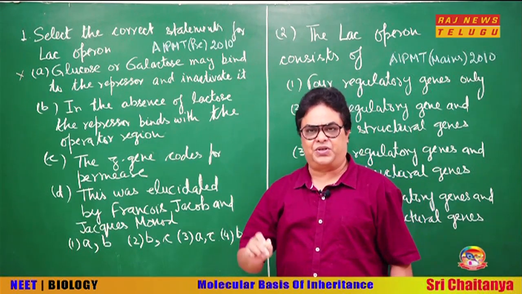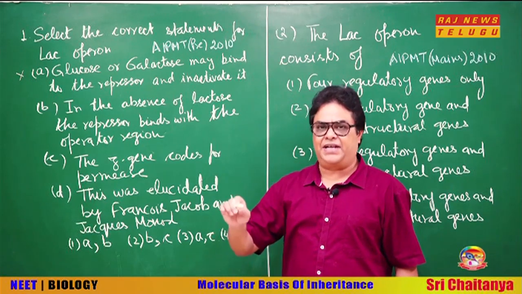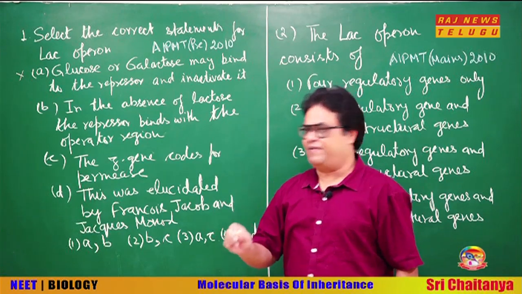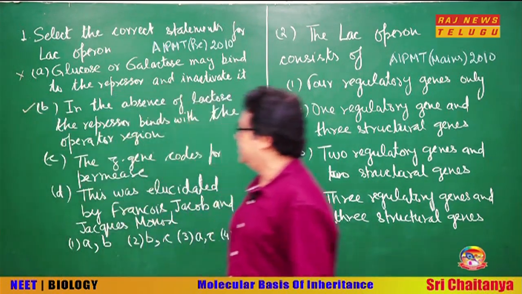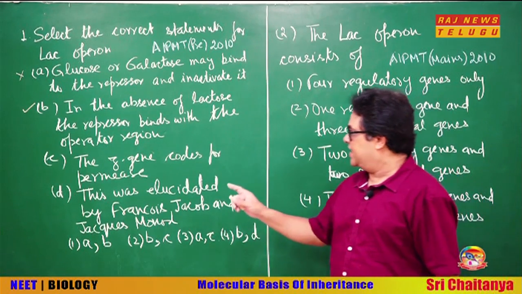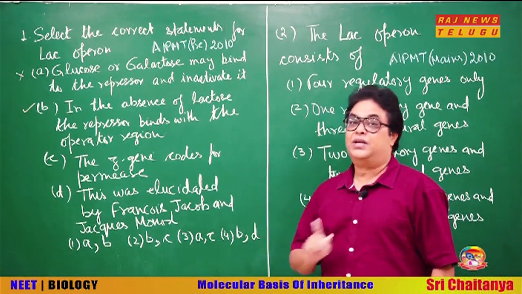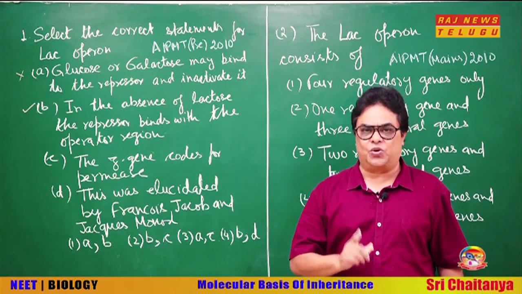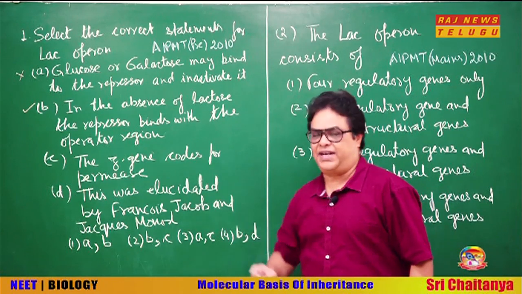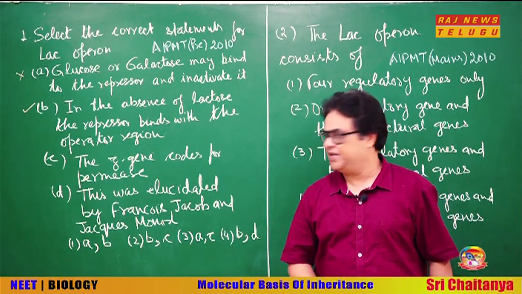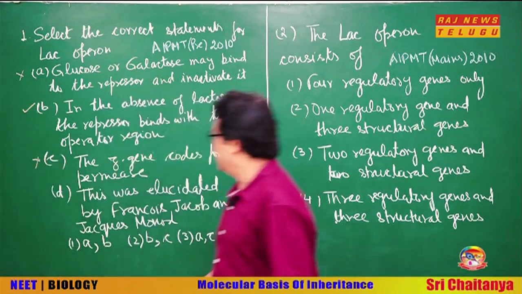When lactose is not present, the repressor produced by the gene I binds to the operator and prevents transcription. So this statement is correct. Next, C. The Z gene codes for permease. No, gene Z codes for beta galactosidase. Permease is coded by gene Y. So this statement is wrong.